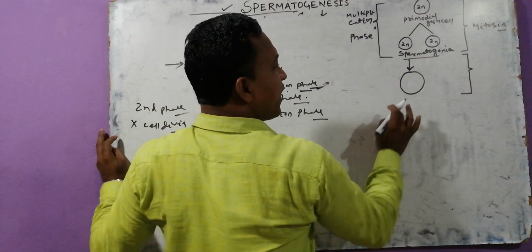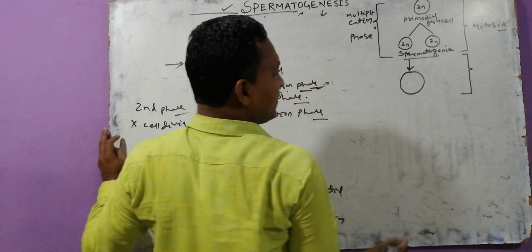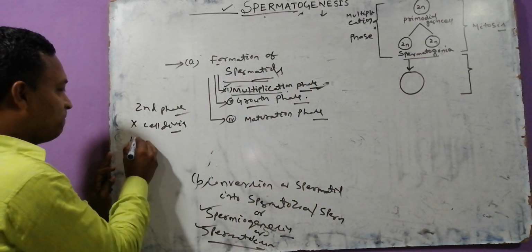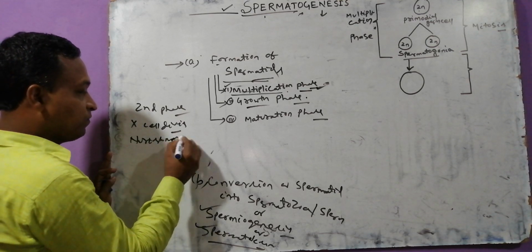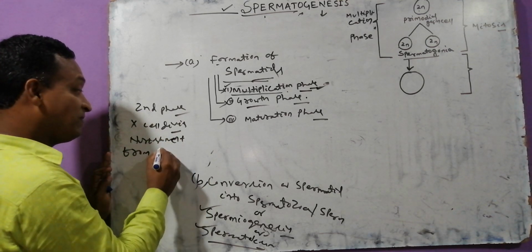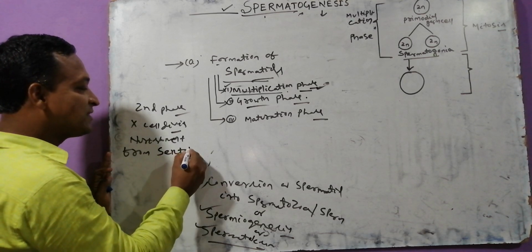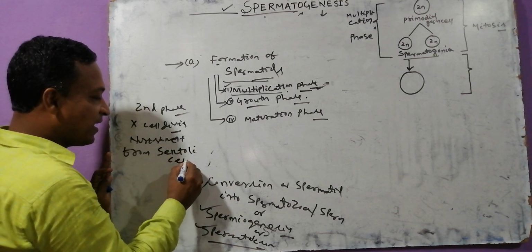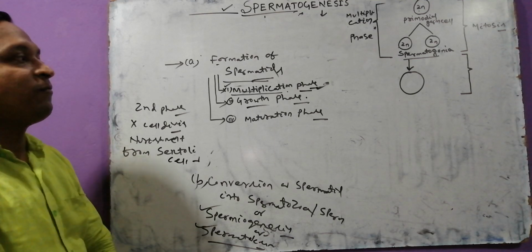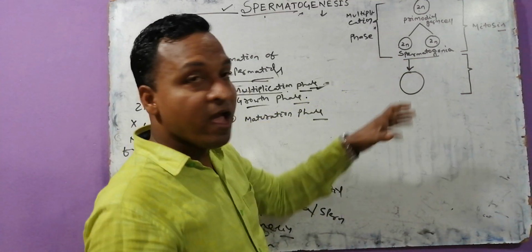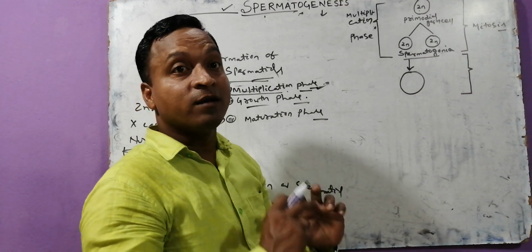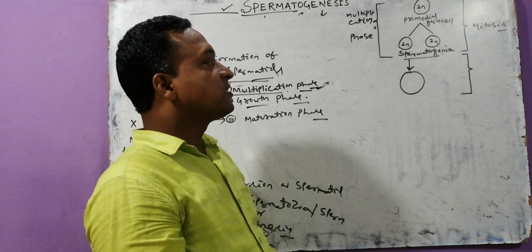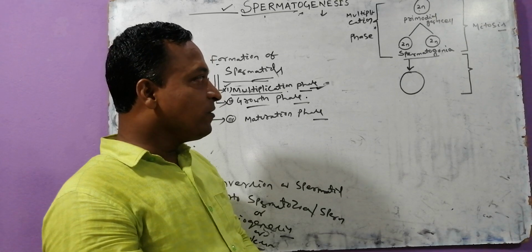The spermatogonia grow in size by taking nourishment from the nourishing cell, the Sertoli cell of the seminiferous tubule. The spermatogonia take nourishment from the Sertoli cell and become double in size.